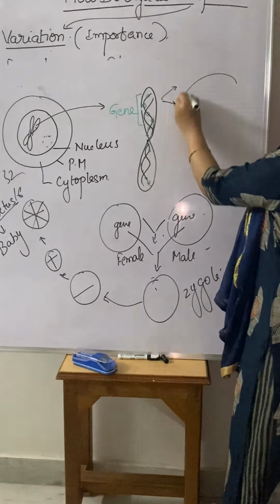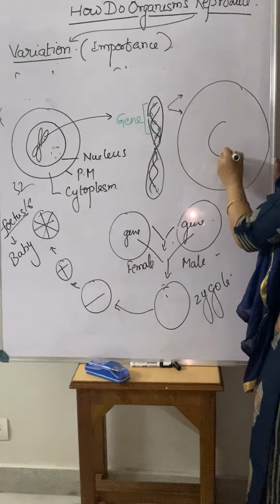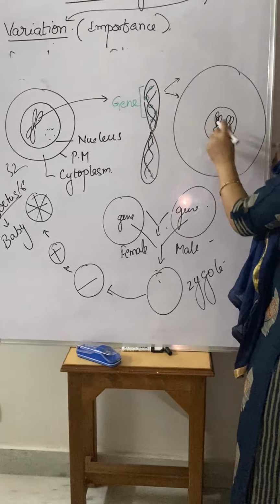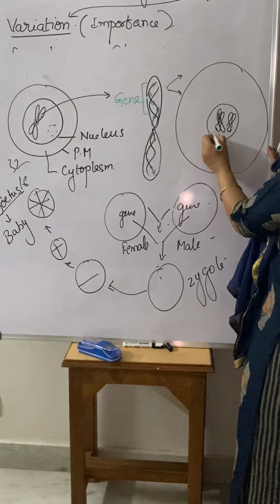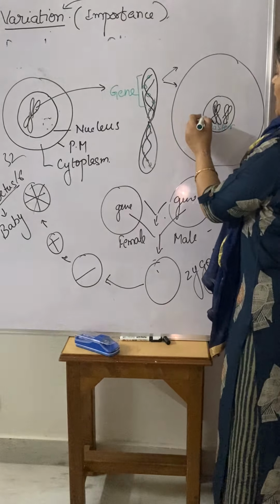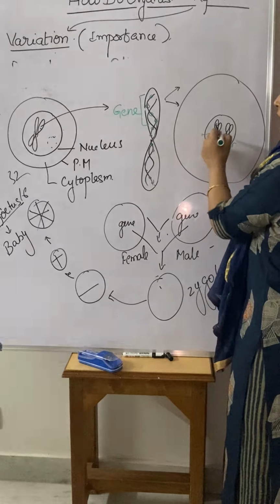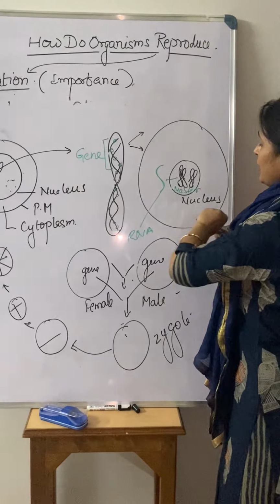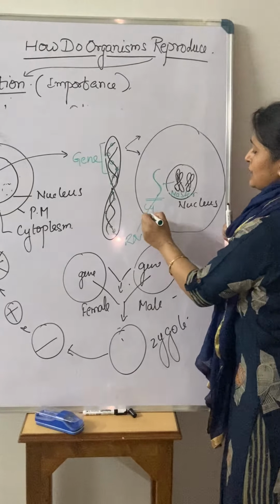Now you should understand that if this is the nucleus, in the nucleus there are chromosomes. Chromosomes have DNA. DNA is a master copy, a storing copy of all the information. And this master copy gives the information in the form of RNA. This master copy is present in the nucleus, and the RNA is present in the cytoplasm.